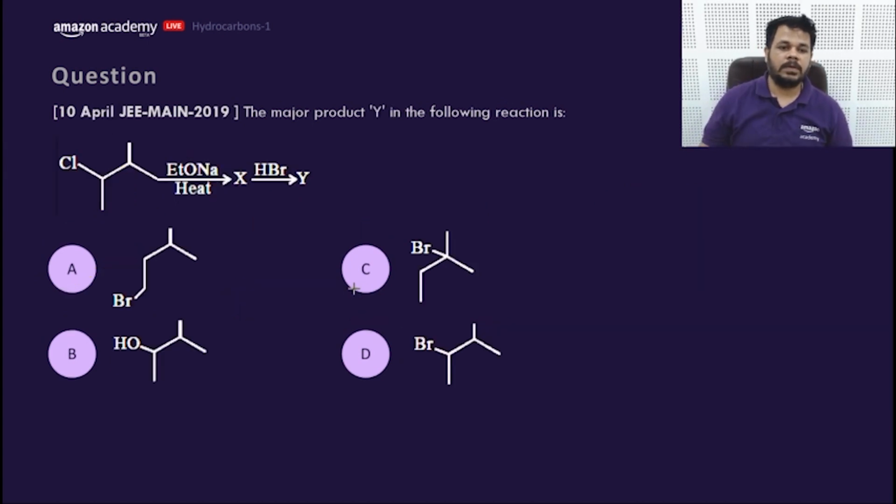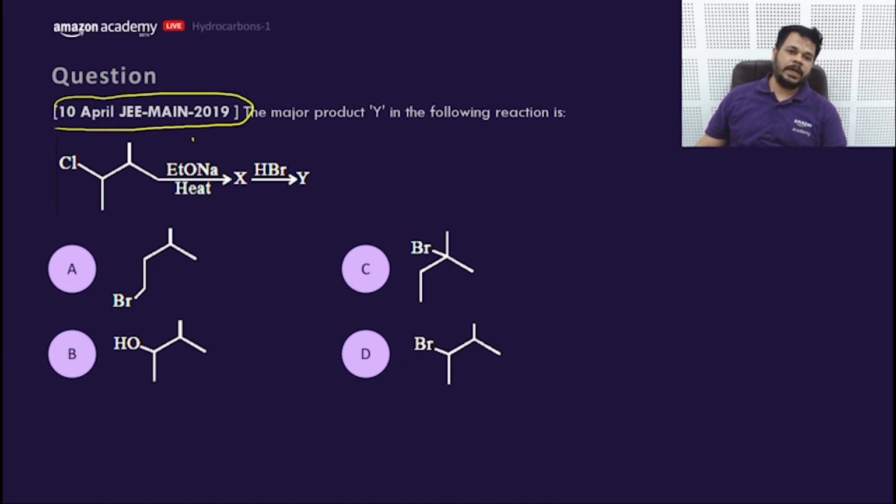Let me give you all a bit of time to do this question, and let me take a bit of rest from speaking. What would be the answer? AM says A, KR says A, SA says A. Absolutely correct. The 10th April JEE Mains 2019 question is again based on alcoholic KOH. This shows E2 and then electrophilic addition.